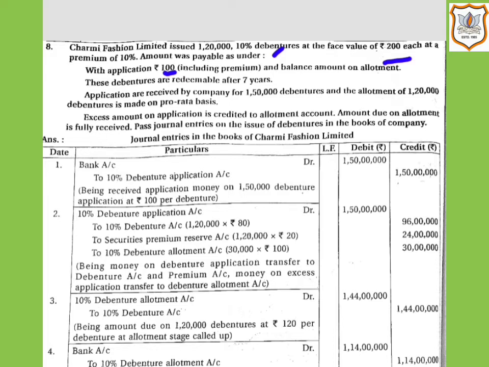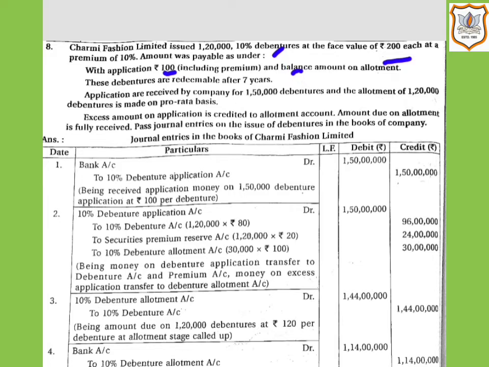That means at the time of allotment, amount per debenture is rupees 120. That is 200, the face value, minus rate at the time of application, that is rupees 80. So 200 minus 80 comes to rupees 120. So 120 is the balance amount on allotment. Now these debentures are redeemable after 7 years.